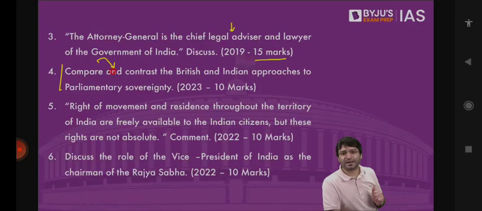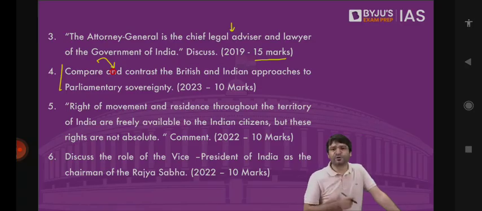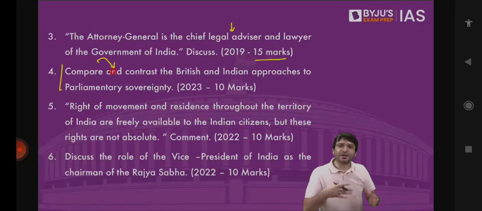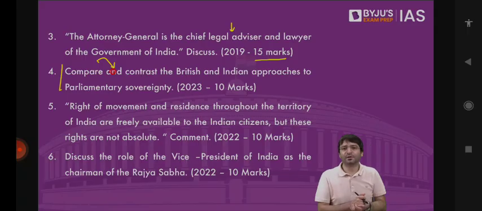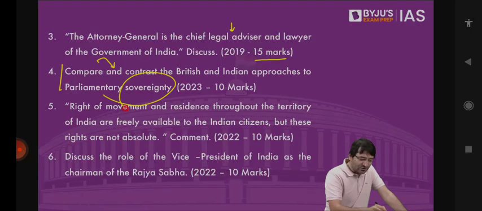In contrast, India follows a written constitution where the constitution is supreme, and Parliament has a limited power in amending the constitution. All the laws passed by the Parliament of India are subject to judicial review. Whereas in Britain, the British Parliament can pass any law. The judiciary has a limited role in the British parliamentary system. In India, there is a difference between a constitutional law and an ordinary law. In Britain, there is no difference between a constitutional law and a parliamentary law. What is this parliamentary sovereignty in India and Britain that you will have to compare and contrast?